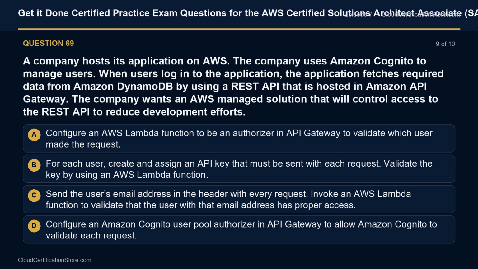Option C. Send the user's email address in the header with every request. Invoke an AWS Lambda function to validate that the user with that email address has proper access. Option D. Configure an Amazon Cognito user pool authorizer in API Gateway to allow Amazon Cognito to validate each request.